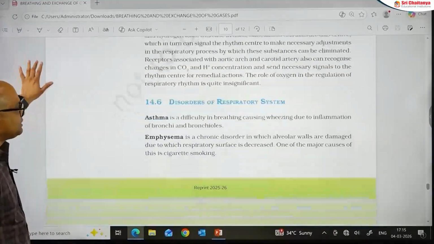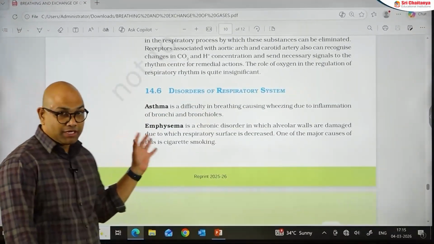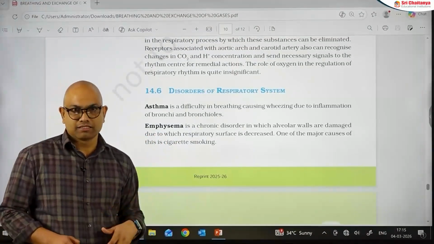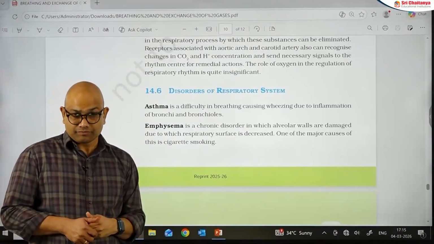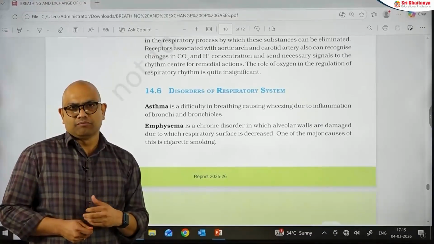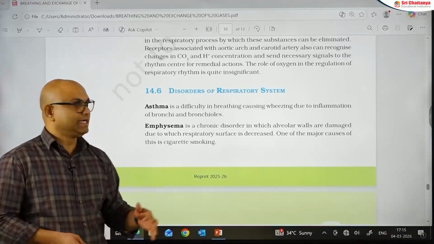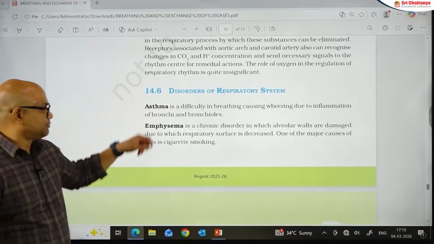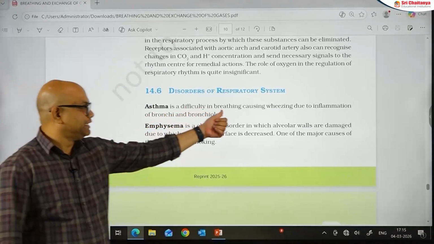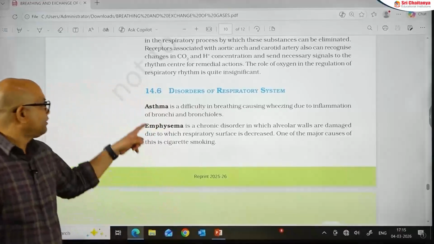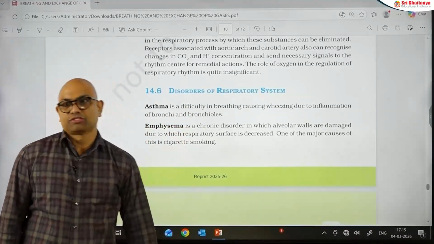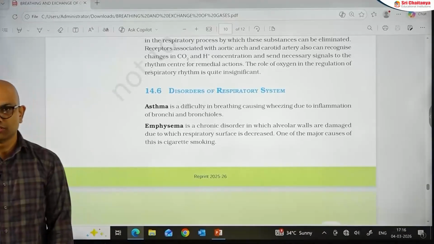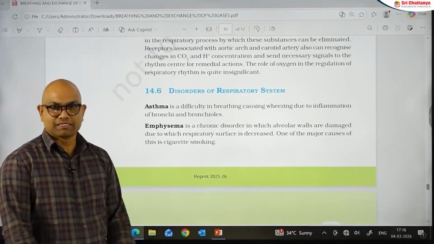The last topic is disorders of the respiratory system. I already told you this is a small topic, but it has some importance related to NEET, with a good possibility of getting questions on it. The first disorder related to the respiratory system is asthma. Asthma is difficulty in breathing, causing wheezing due to inflammation of bronchi and bronchioles. Asthma is a type of allergic reaction. This inflammation is caused by the release of histamine by the mast cells.